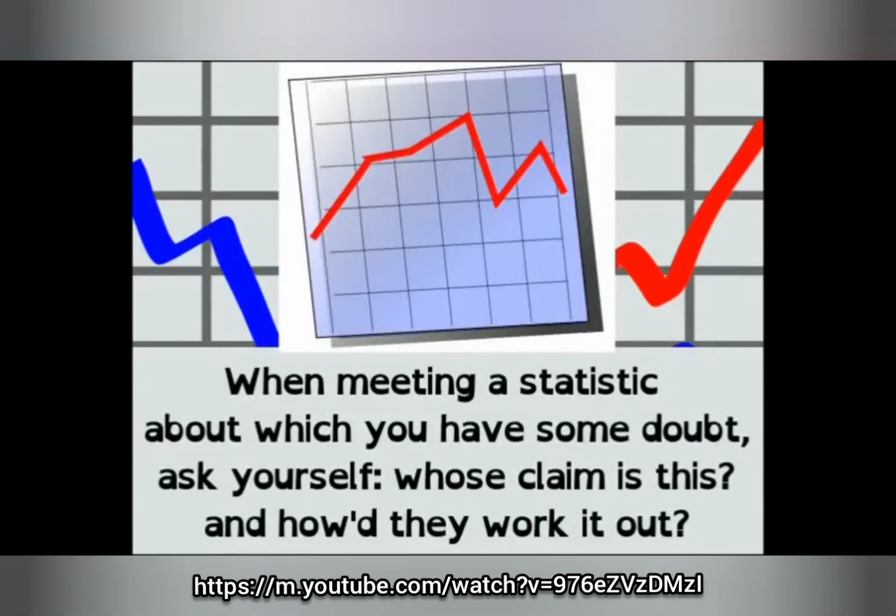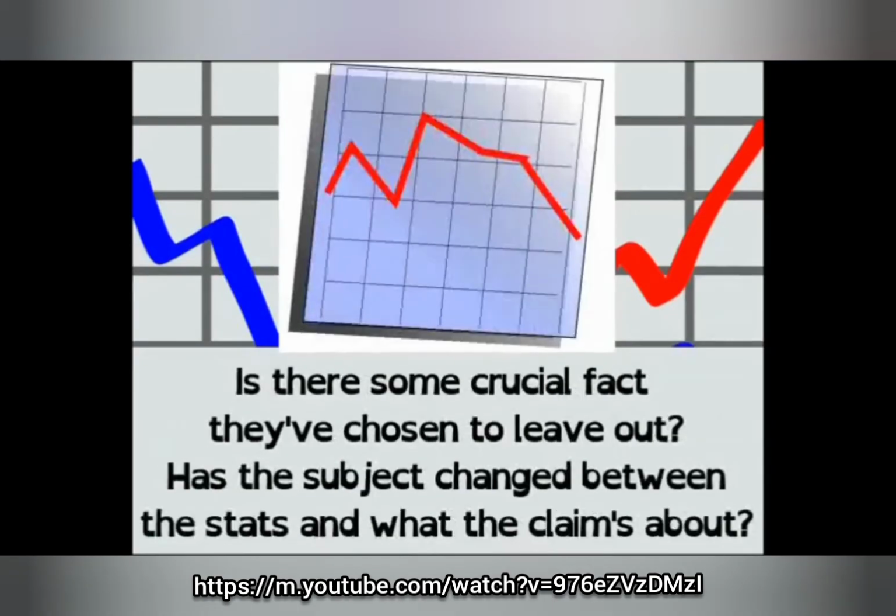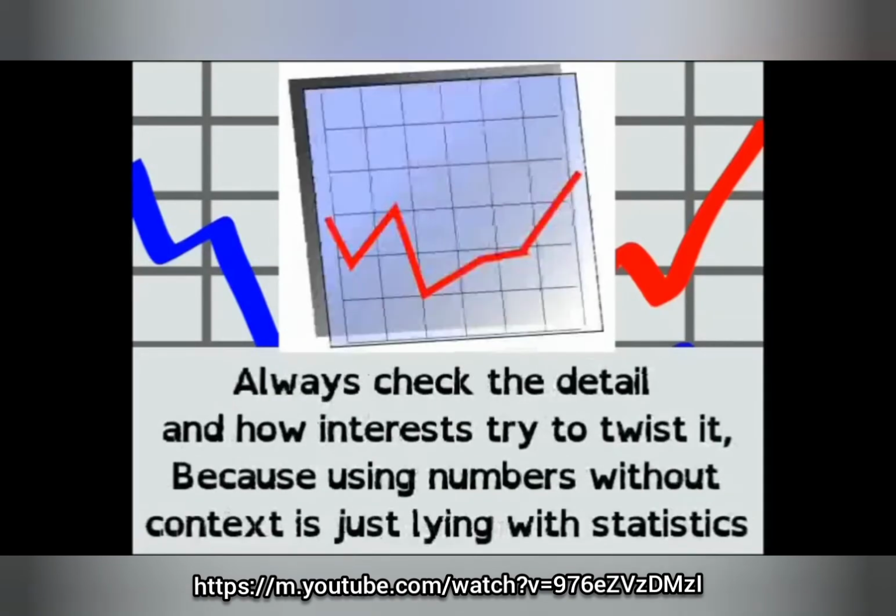When meeting a statistic about which you have some doubt, ask yourself, whose claim is this, and how do they work it out? Is there some crucial fact they've chosen to leave out? Has the subject changed between the stats and what the claim's about? Always check the detail and how interests try to twist it, because using numbers without context is just lying with statistics.